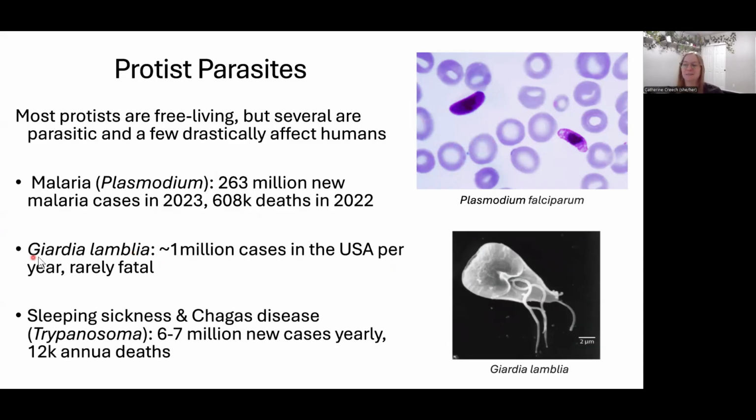The trick to pronouncing Latin names is just say every vowel and say it with confidence. So I sometimes stumble, forgive me, but just go Giardia. So every vowel. Lambelia. So Giardia lambelia. There's about 1 million cases in the US per year.